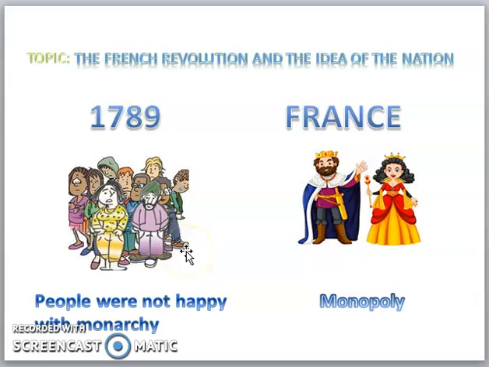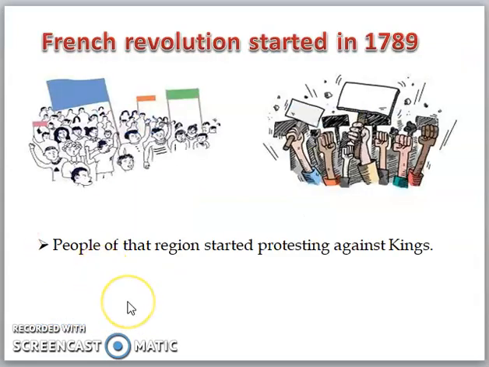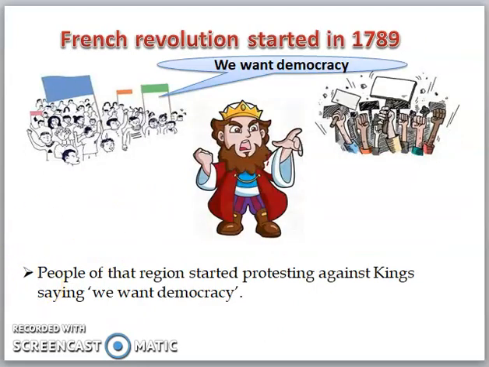You can see that the people were totally unhappy with the rule of monarchy. Now people started protesting against the kings. Now what did the king do? You observe what they were saying. They were demanding democracy. So when the king understood and started making rules saying that you have to stop this, people didn't listen. They started going against him. So what finally happened? They felt that now there is a need for change of government.